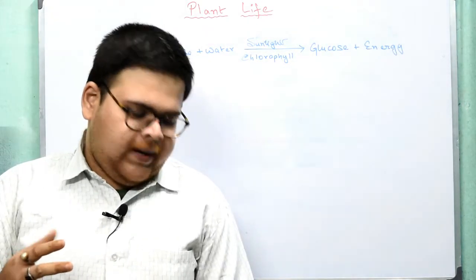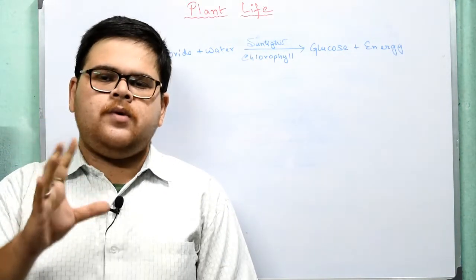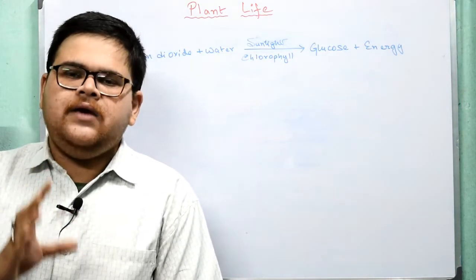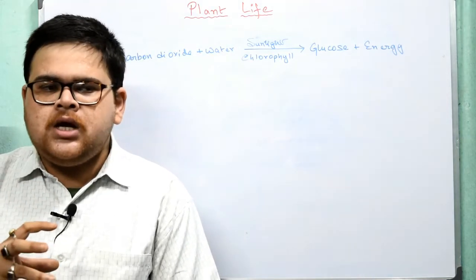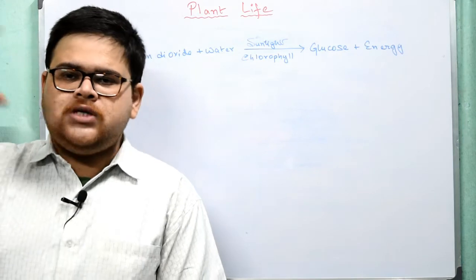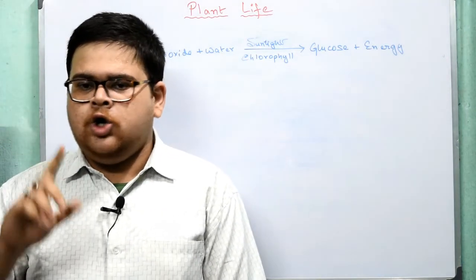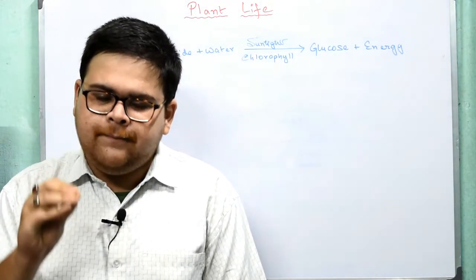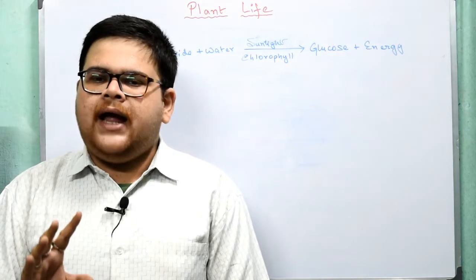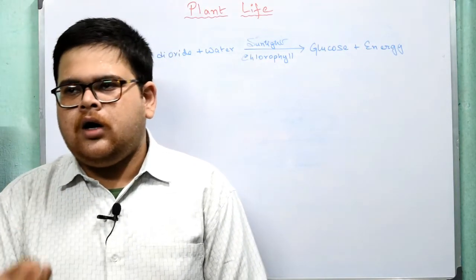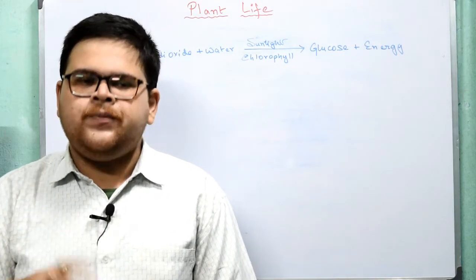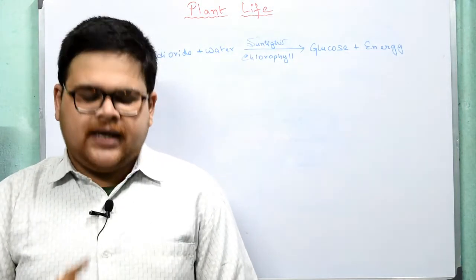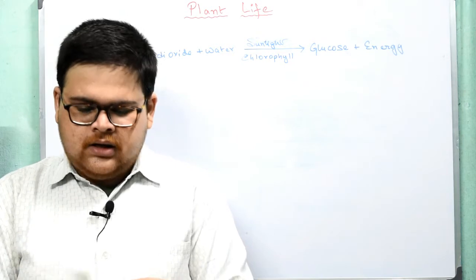See, a plant performs the maximum amount of photosynthesis during ambient light or ambient sunlight. If it is a very hot day, it is not like an excess or huge amount of sun means a huge amount of photosynthesis will occur. No, not like that. If it is a normal ambient sunlight, that is what is required; beyond that it would not be possible for the plant to photosynthesize. This is the very first point. Now if it is a cloudy humid day, then also photosynthesis will be very less, right. The second point here it is given as, let me check.